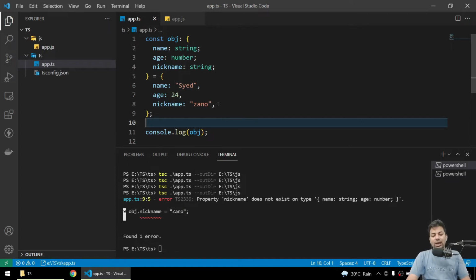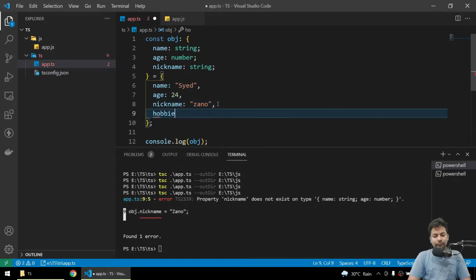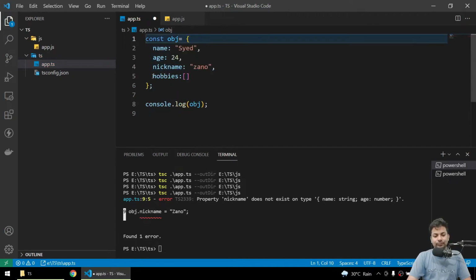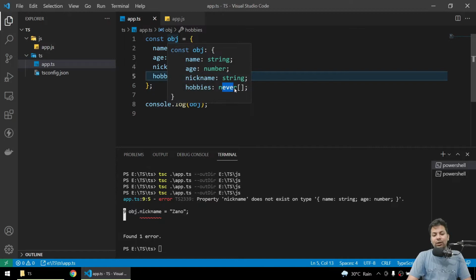Now suppose you have an array. You know, an array can be of the same element type or different element types. Both are accessible. Now if I say hobbies, I'll make an array. Okay, it will be an array, but you haven't defined what type of array. So let me first remove this for the time being. Now if you go here in the object, it shows hobbies never.